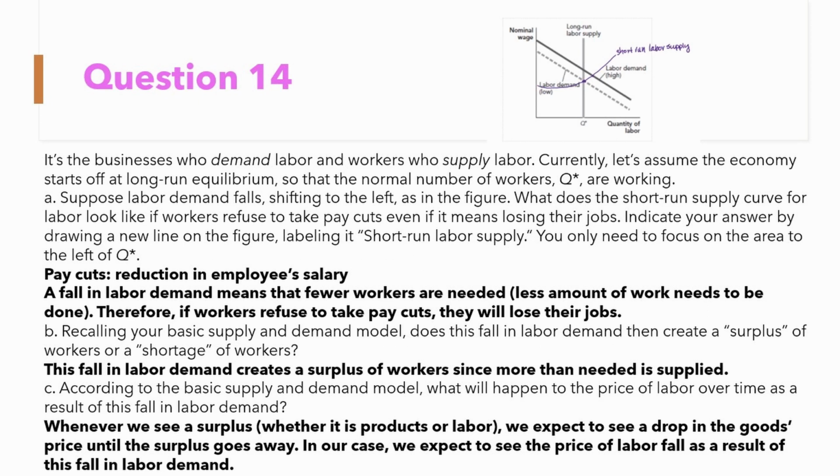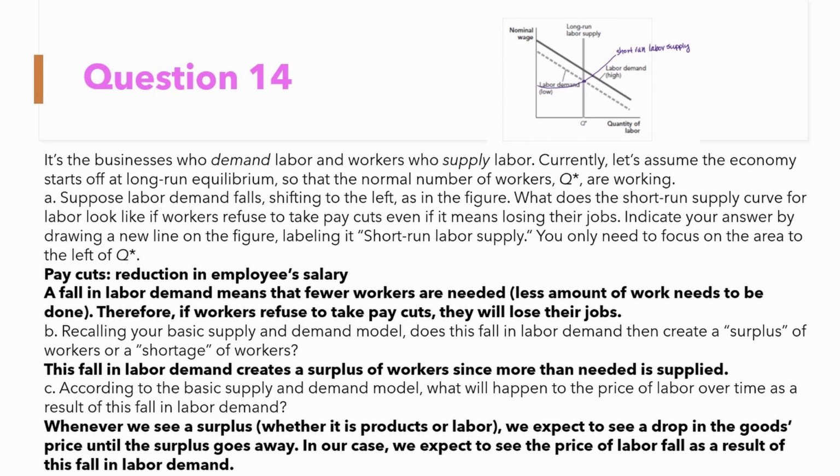Next up, we have question 14, where we're asked about the shift of a short-run labor supply curve when there is a decrease or a fall in the demand for labor. So just to clear things up, we define pay cuts as a reduction in employee's salary, and since the question states that a fall in labor demand exists, that means fewer workers are needed. Now, they will be subjected to less pay, but since they will refuse that, even at the expense of losing their jobs, we expect to see workers losing their jobs.